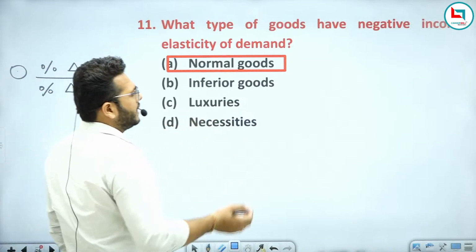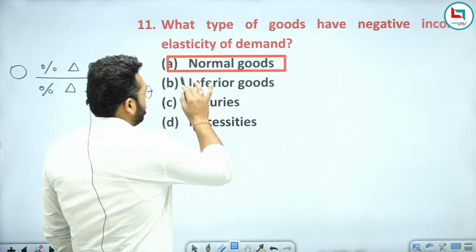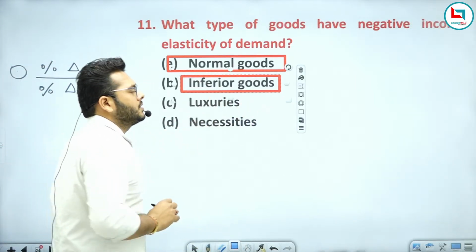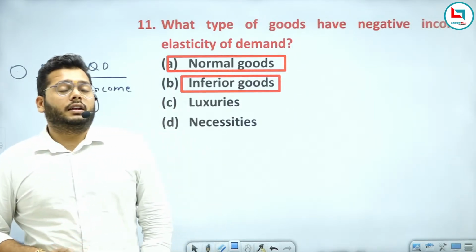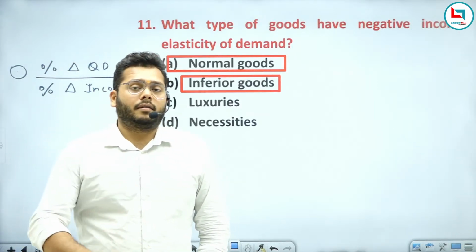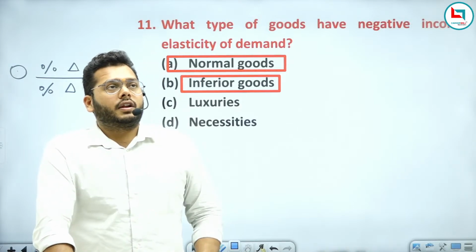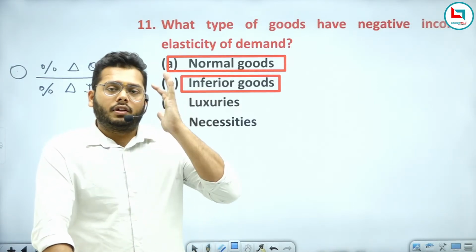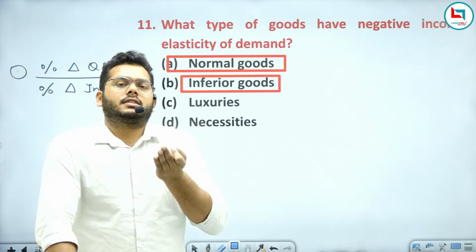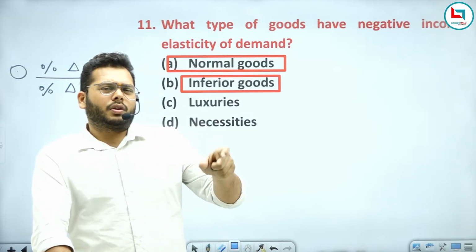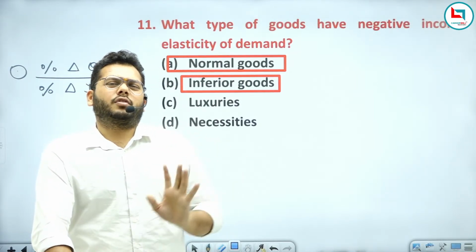Inferior good, there is a negative relation. Now you need to understand what an inferior good is. Inferior good means there is a negative relationship between income and the demand for the good. If your income rises, you think the poor quality goods are bad for me.